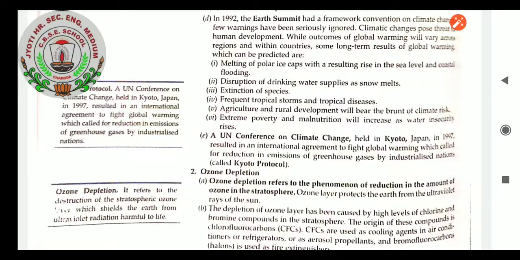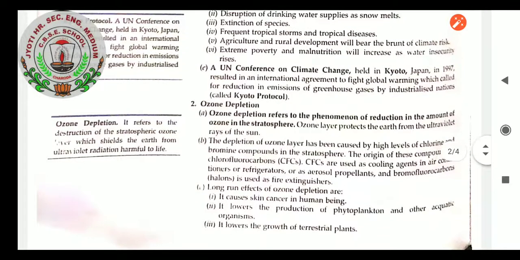It refers to the phenomenon of reduction in the amount of ozone in the stratosphere. There are different layers of atmosphere we know of the earth. So the stratosphere, where the ozone layer is, is getting depleted. If it gets depleted, definitely we have to suffer from the various causes. The ozone layer protects the earth from the ultraviolet rays of the sun. The depletion of the ozone layer has been caused by high levels of chlorine and bromine compounds in the stratosphere. The origin of these compounds is chlorofluorocarbons, CFCs.